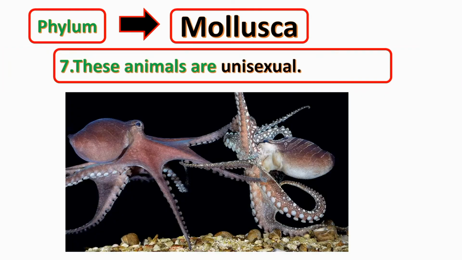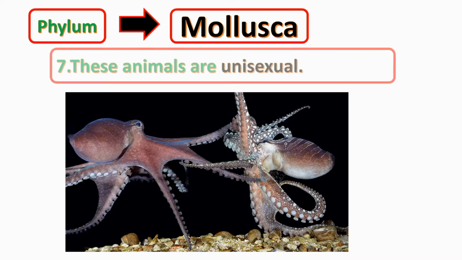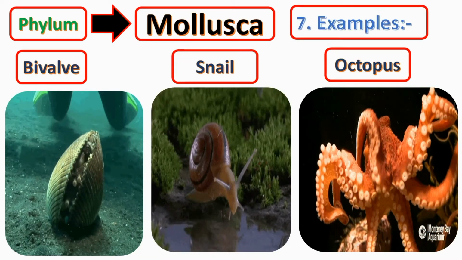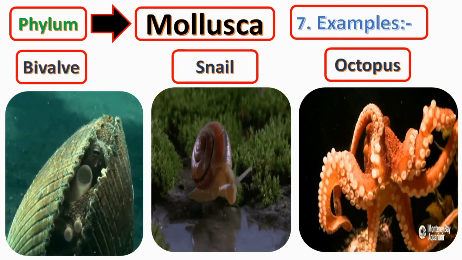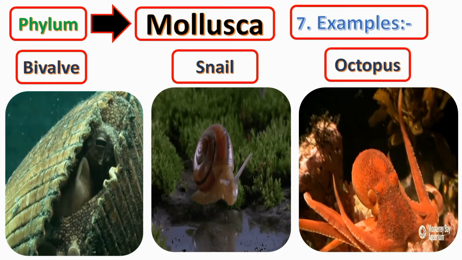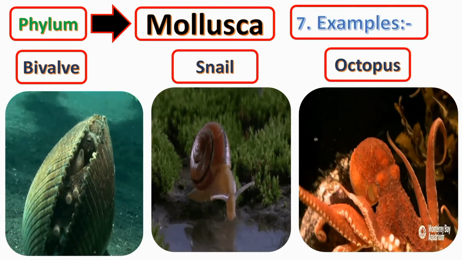These animals are unisexual. It means one organism possesses only one gamete, either male or female. Examples of Mollusca are bivalve, snail, octopus, etc.